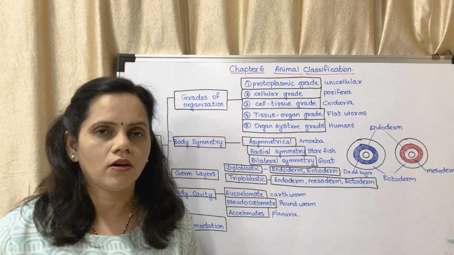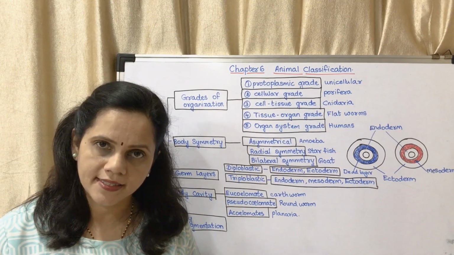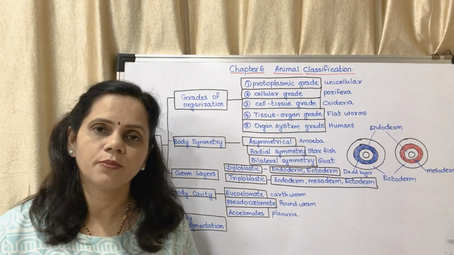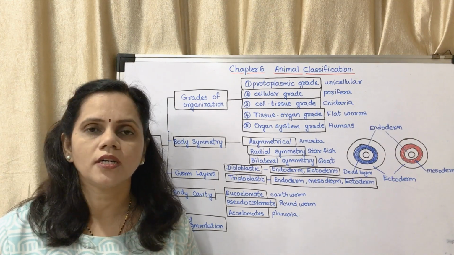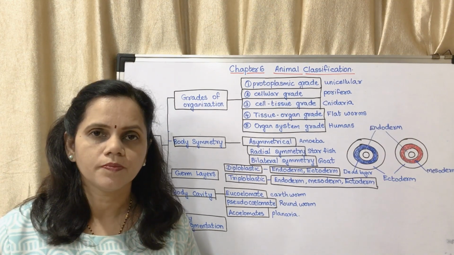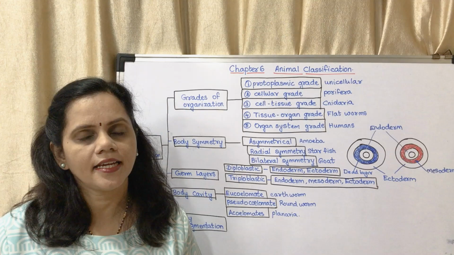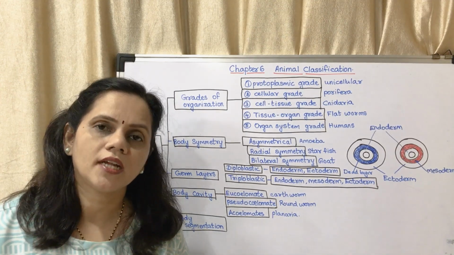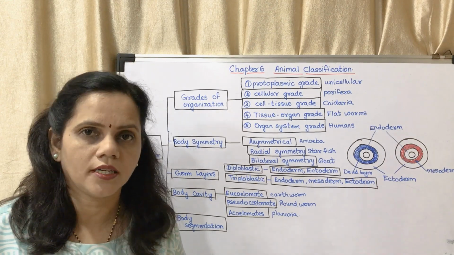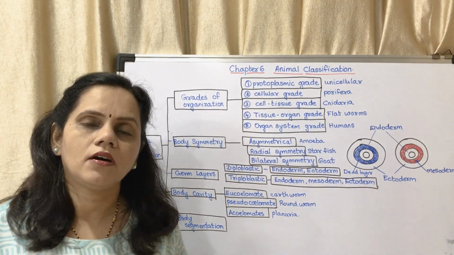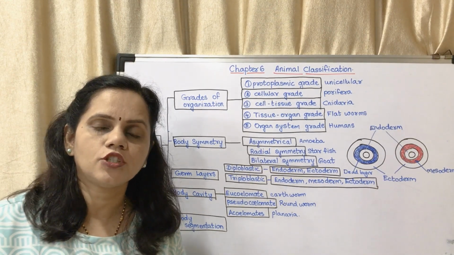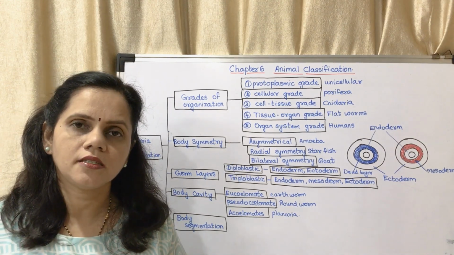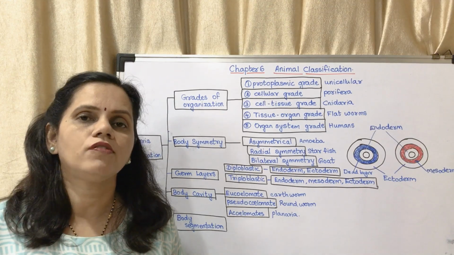There are organisms which are made up of only one cell, and some made up of many cells, that is multicellular, but they don't combine together to form a tissue. All cells stay together, but there is no tissue. Then there are organisms which have tissues but no organs, and organisms which have organs but do not have organ systems. That is the grades of organization.